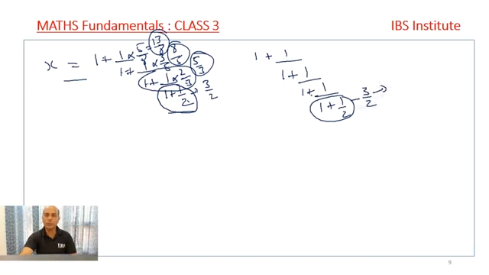Then what do we do? This is 1 plus 1 upon something, right? So in the next step, we add 3 and 2. Numerator and denominator, that is 3 and 2, is 5. And we take this 3 to the denominator. 5 and 3. In the next step, 5 and 3 is 8, we write here. And this 5 goes to the denominator. 8 and 5, that is 13. And this 8 goes to the denominator. This is 13 upon 8. So my answer becomes 13 upon 8.